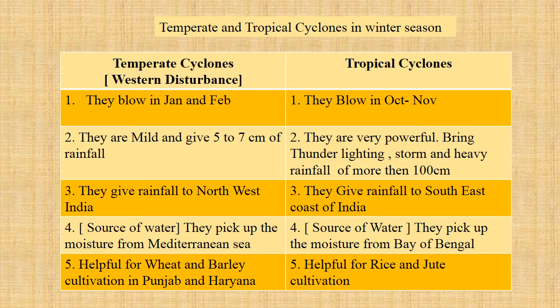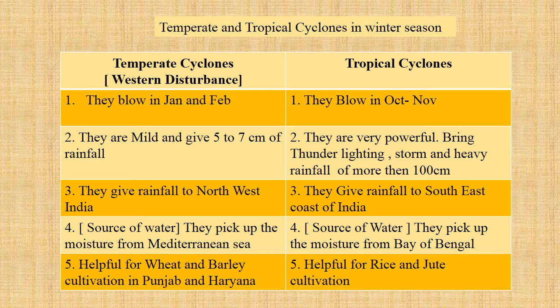Tropical cyclones blow in October and November in India. Temperate cyclones are mild. They give only 5 to 7 centimeters of rainfall to northwest India. Tropical cyclones are very powerful. They bring thunder, lightning, storm and heavy rainfall of more than 100 centimeters. Temperate cyclones give rain to northwest India. Tropical cyclones give rainfall to the southeast coast of India, that is the Tamil Nadu coast also.